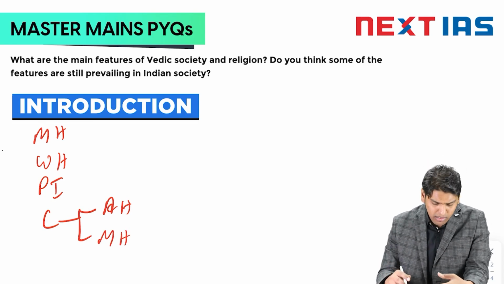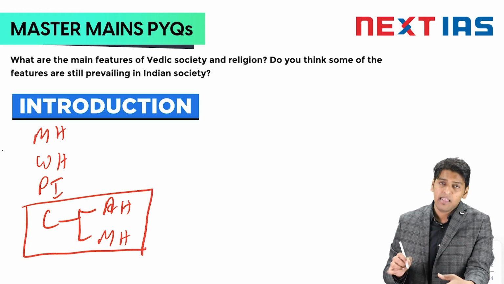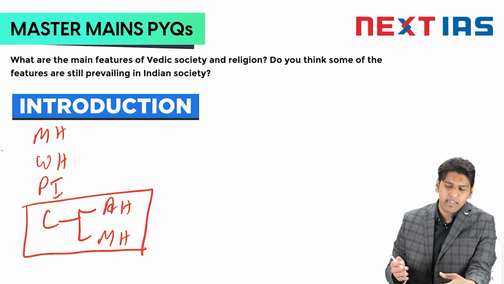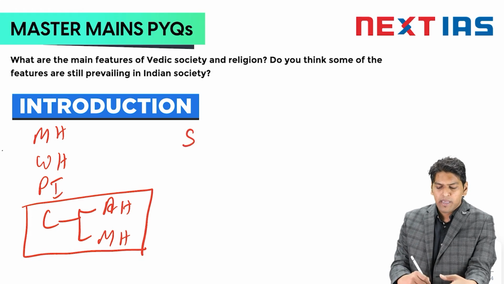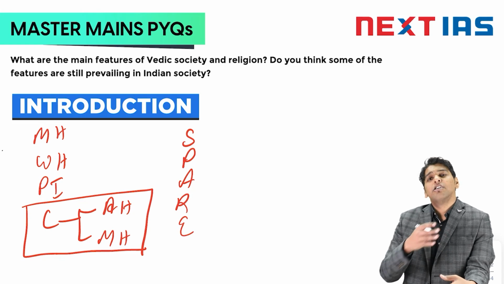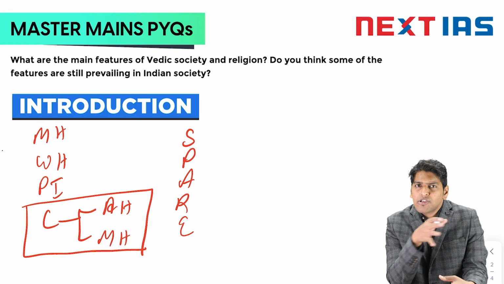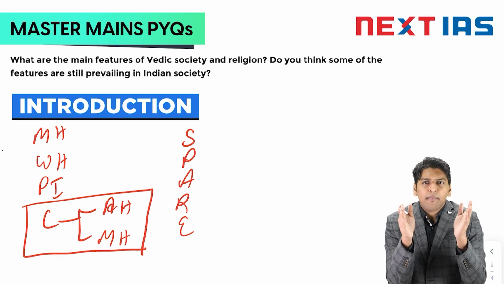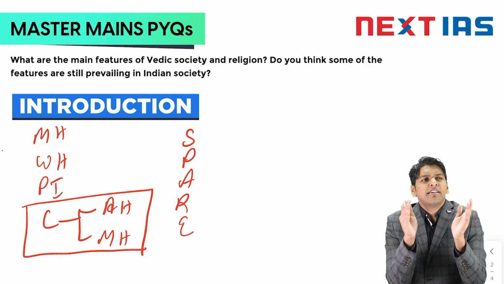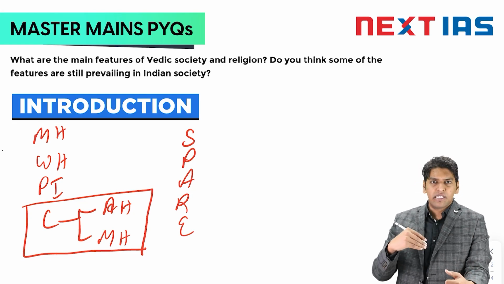A good approach to studying history in general and culture specifically is the SPARE approach, wherein you go chronologically, and for a particular timeline, say the Gupta dynasty or the Mauryan dynasty, you make notes dividing them into 5 dimensions, 5 domains.